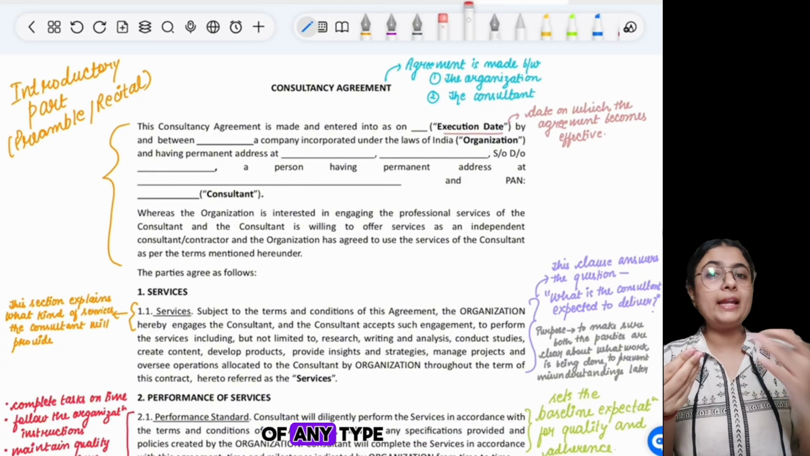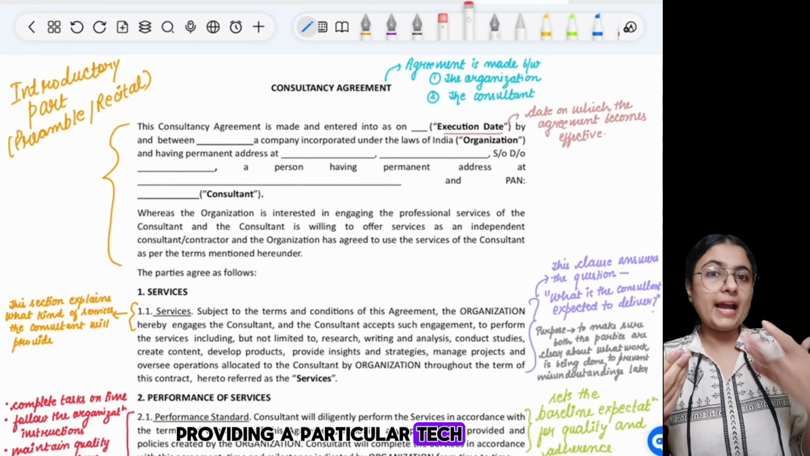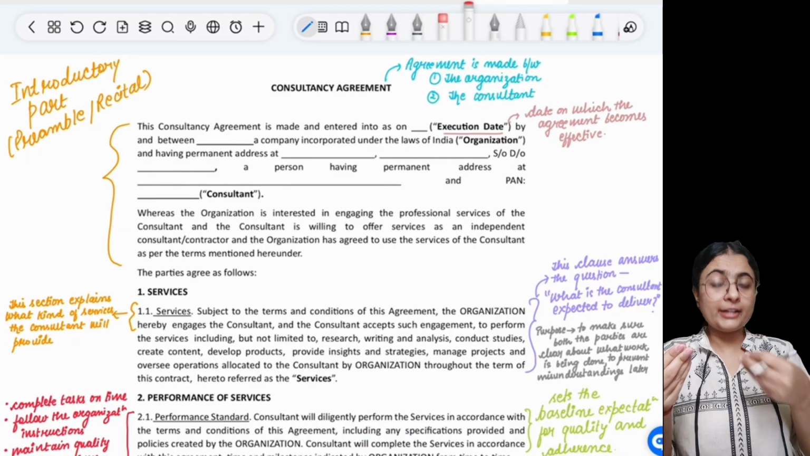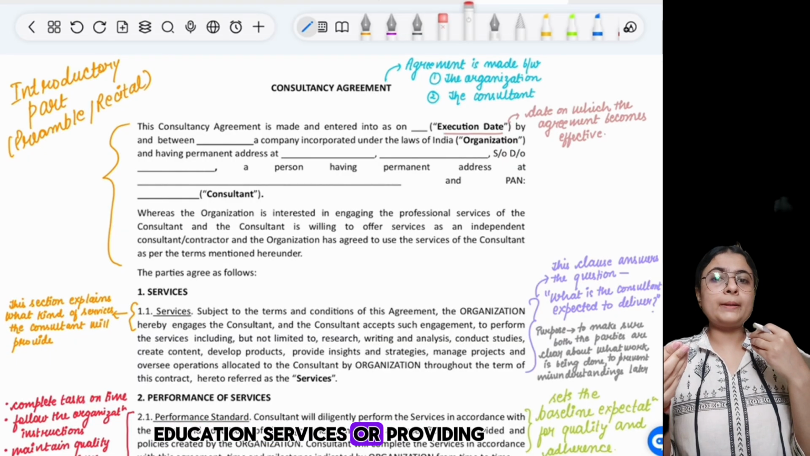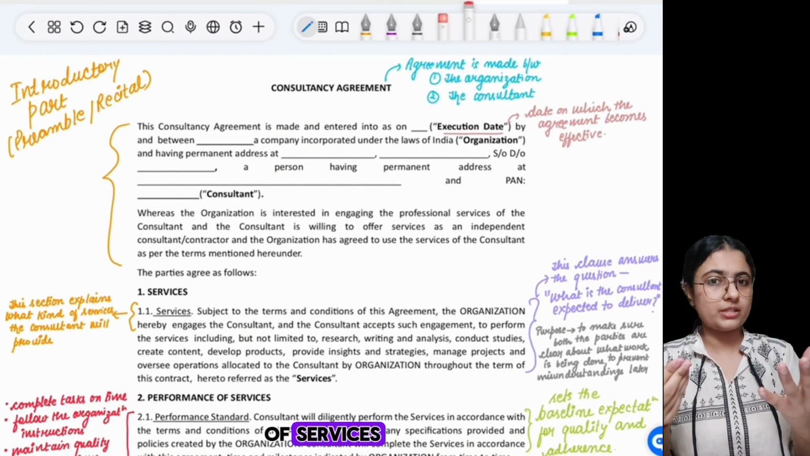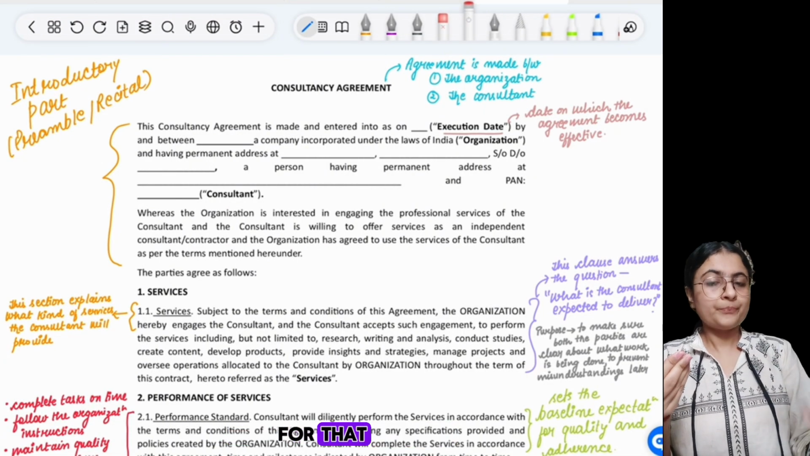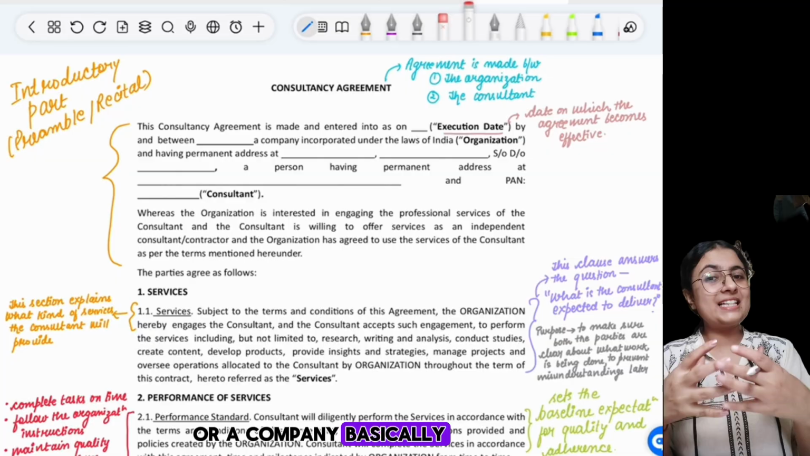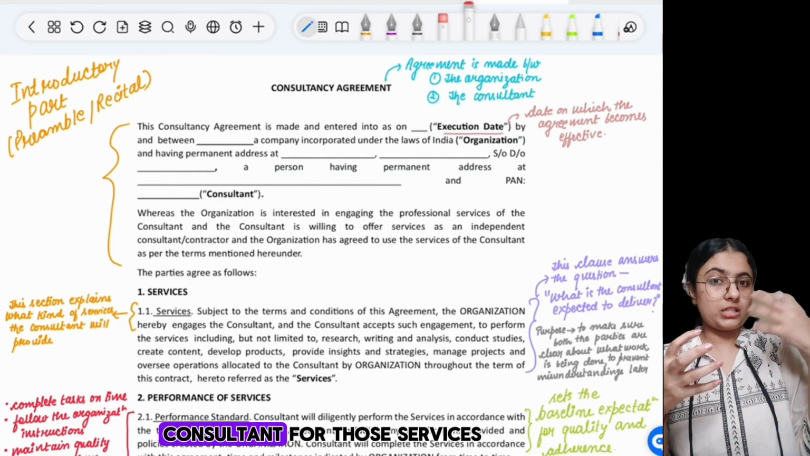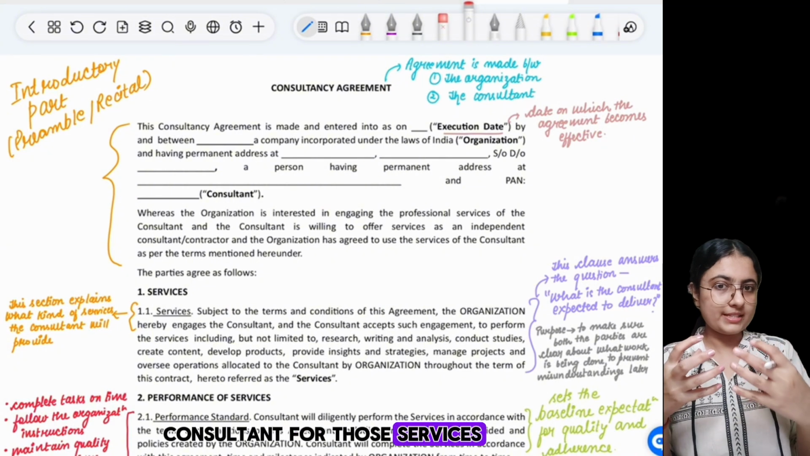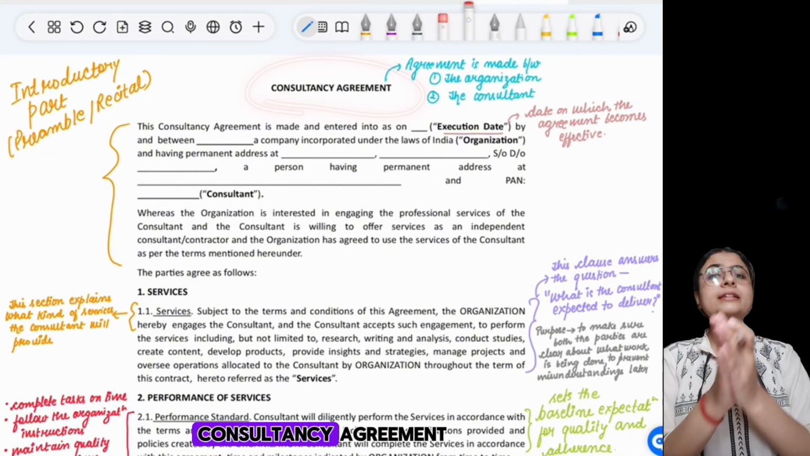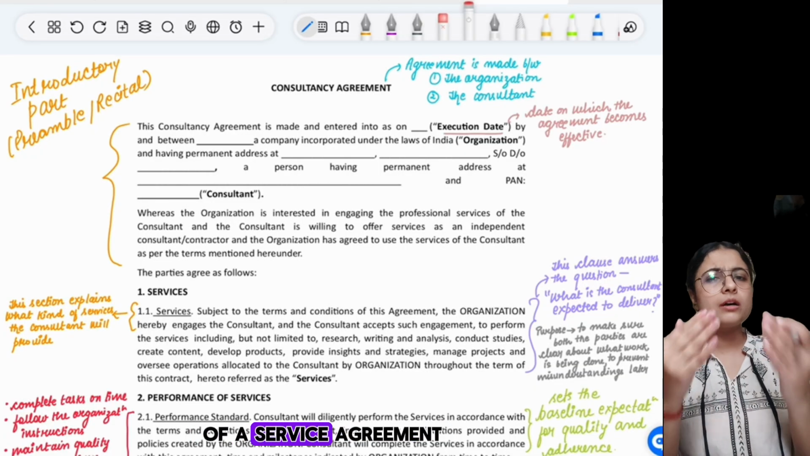The service can be of any type, be it providing tech services, education services, design services, or marketing services, right? There are different types of services and there are consultants for that. An organization or a company requires these services, and therefore before hiring such a consultant, both parties enter into an agreement that is called a consultancy agreement. It is a type of service agreement.